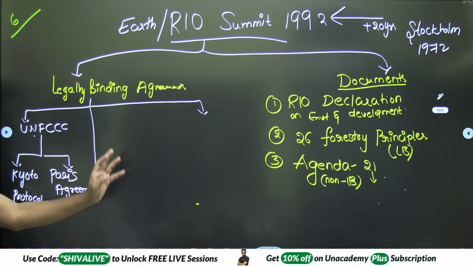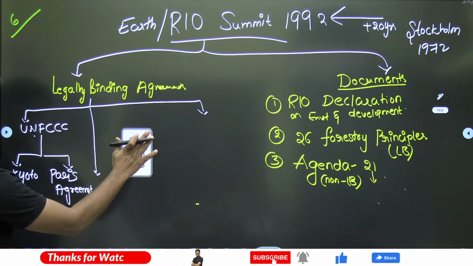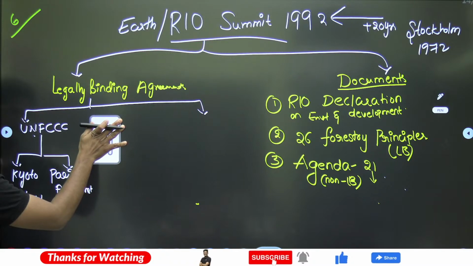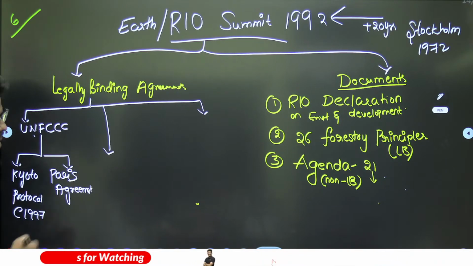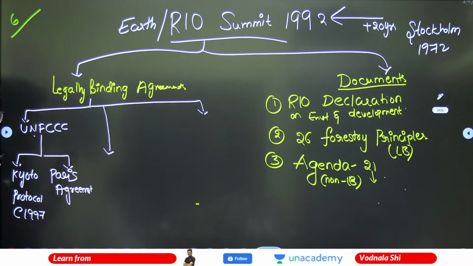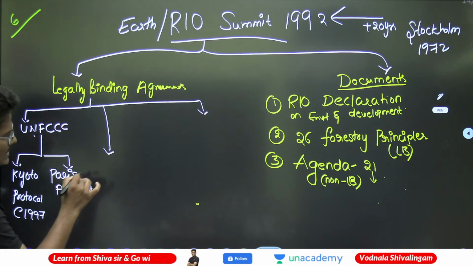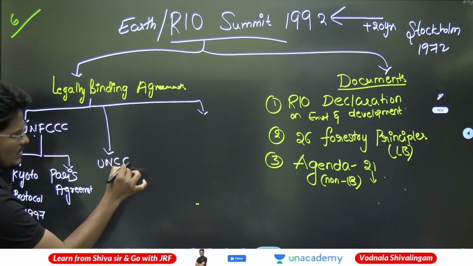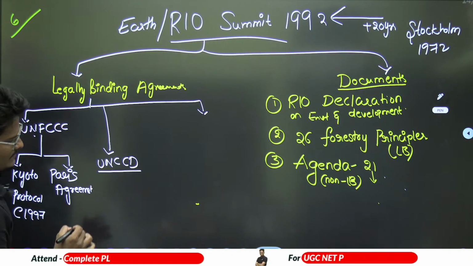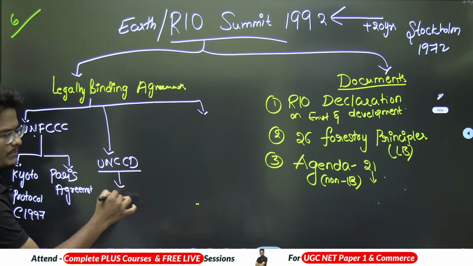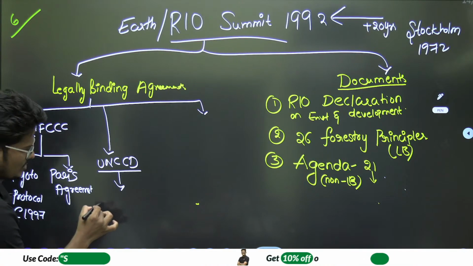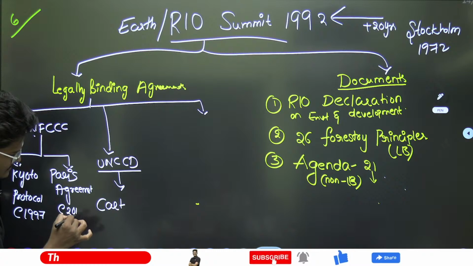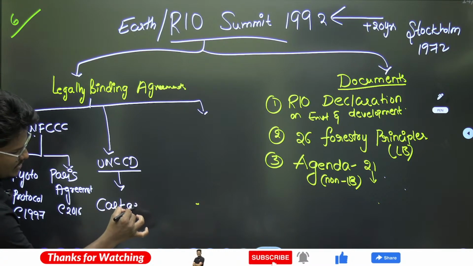The second one is the United Nations Convention to Combat Desertification, UNCCD. In this there is a protocol called the Cartagena Protocol.